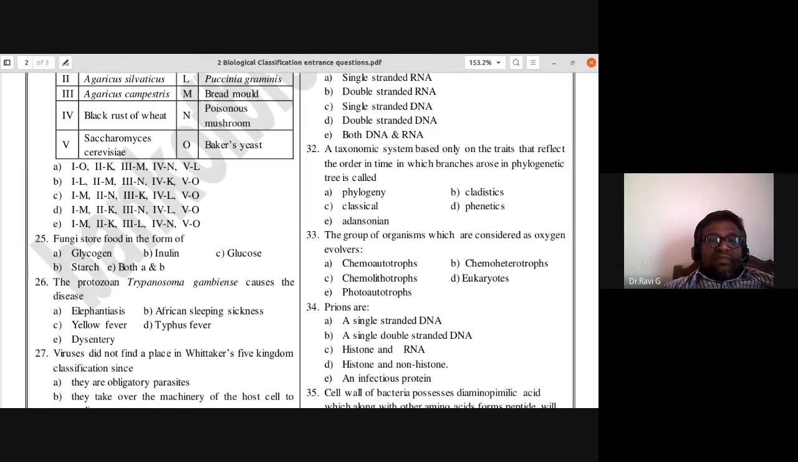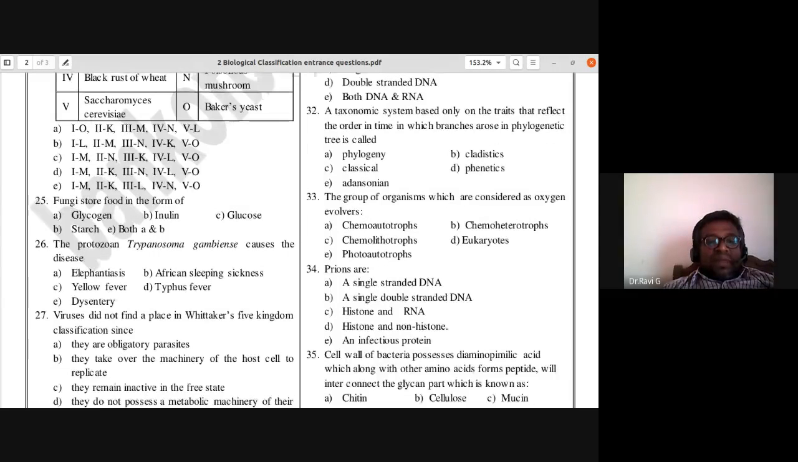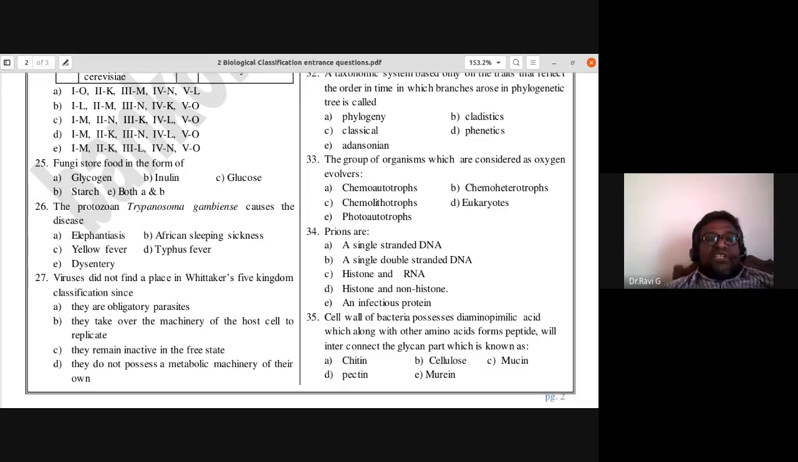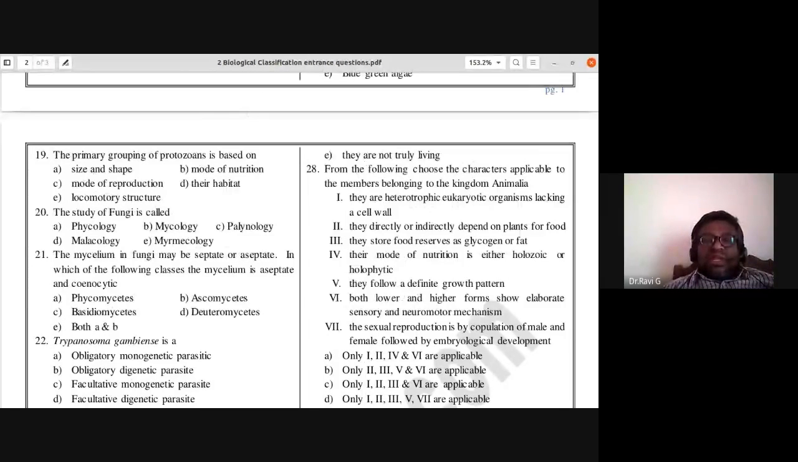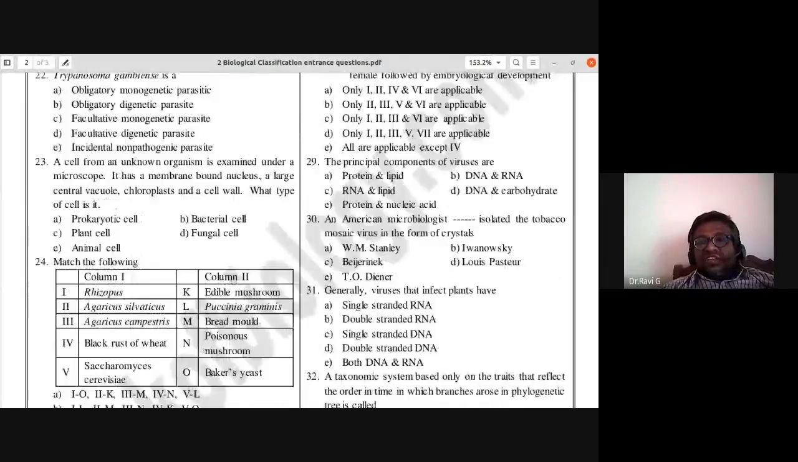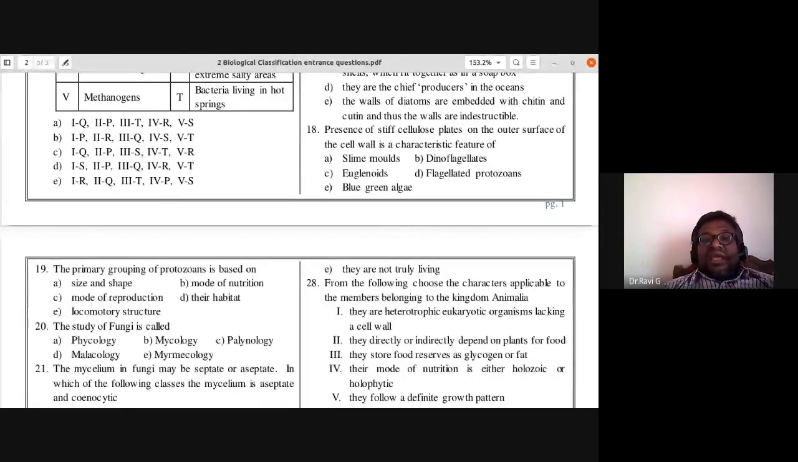Viruses did not find a place in Whittaker's five kingdom classification since they are obligate parasites. They take over the machinery of the host cell to replicate. They remain inactive in the free state. They do not possess a metabolic machinery of their own. They are not truly living. So why were viruses not placed under Whittaker's five kingdom classification? They are not truly living. That is the reason he has not placed them.